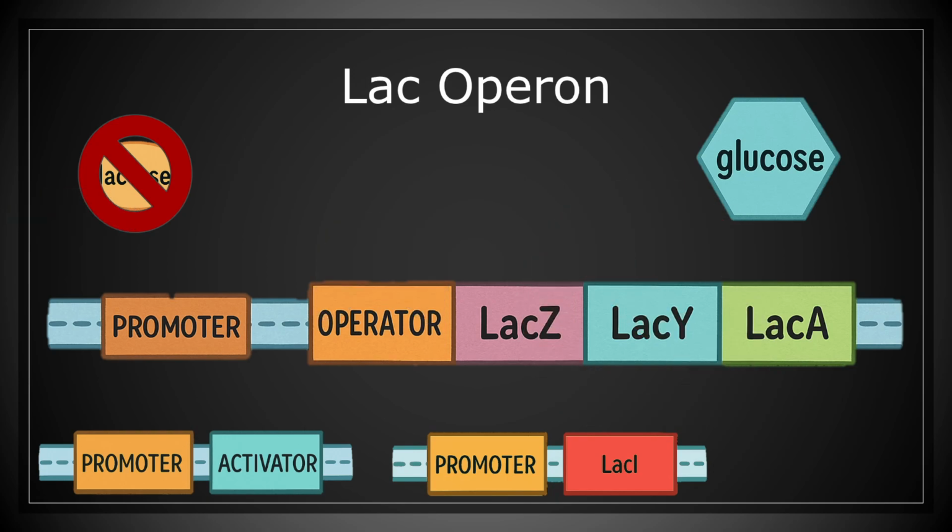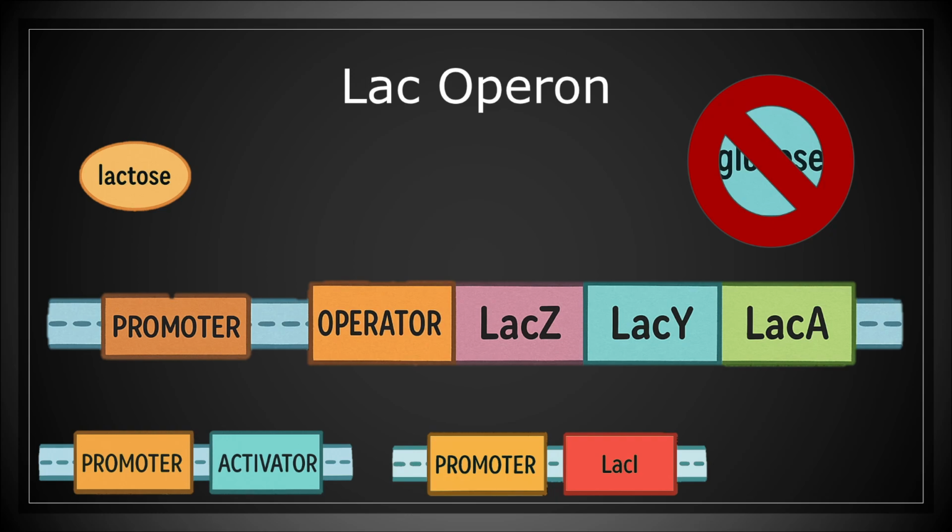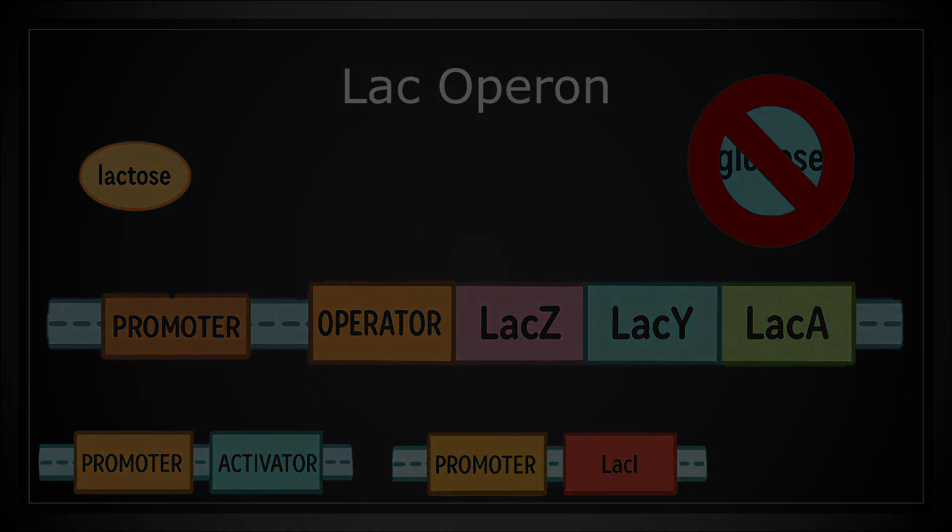This system ensures that the bacterium makes lactose-digesting enzymes only when lactose is the best energy source, when it's available and glucose is not. The lac operon is a perfect example of how even simple cells make smart choices, using just the genes they need when they need them. It's efficiency at the genetic level.